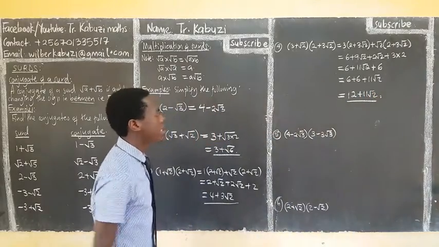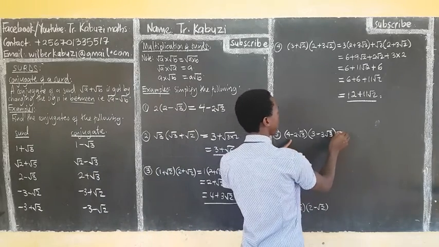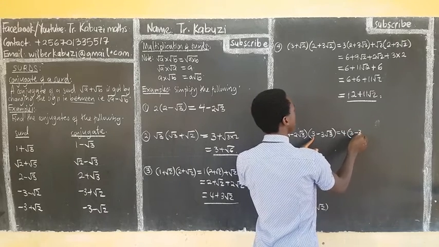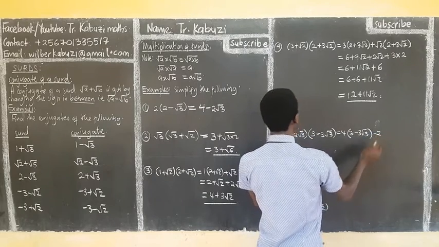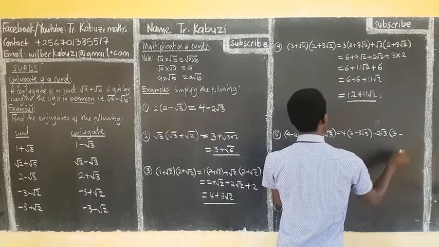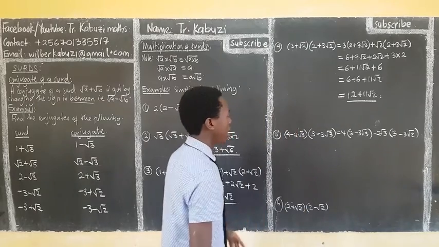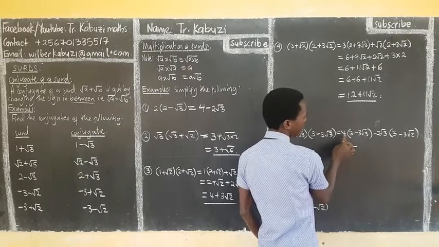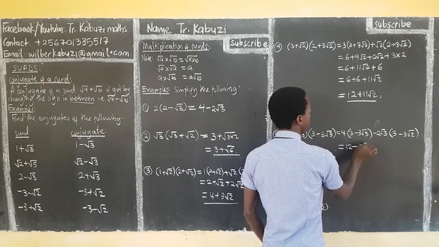When I come to this, the same idea. This bracket multiplies this. We shall get now 4 multiplies this bracket. Then this 5 minus 2 root 3. It's multiplying 3 minus 3 root 2. Simple as that. So then we open brackets. 4 times this is 12 minus this times this is negative. 4 times this you get 12 root 3.